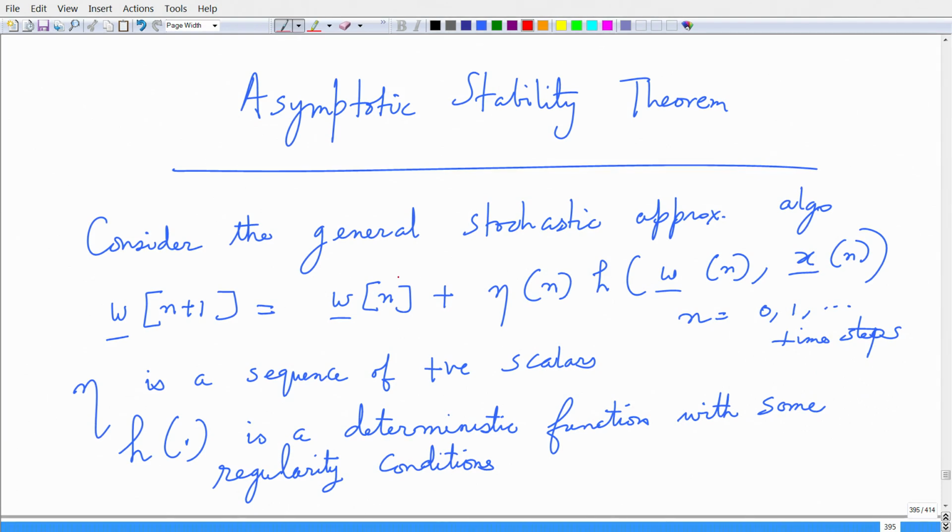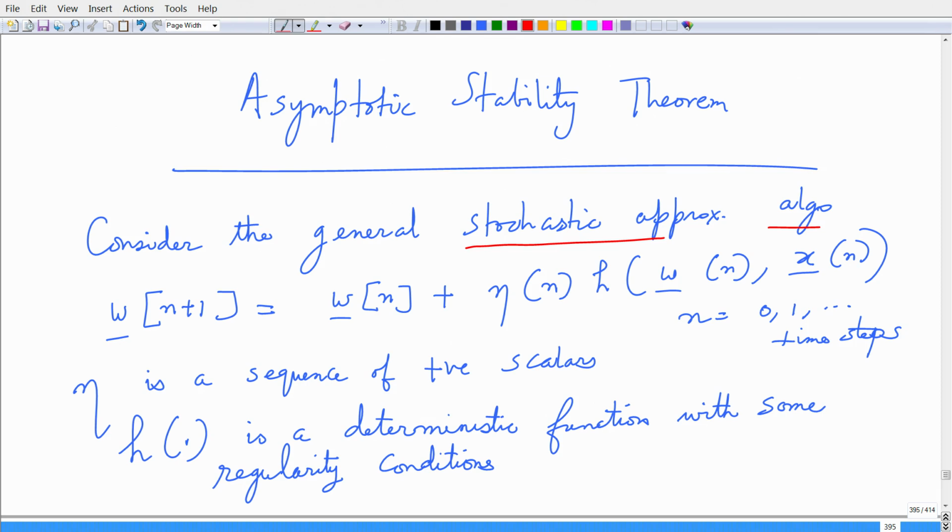Okay. Now, consider the general stochastic approximation algorithm, which is given by this update rule. W(n+1) is W(n) plus eta, which can depend on n, times some function h that depends on the weight at time n and the input at time n, right. n equals 0, 1 and so on are discrete time steps that you want to proceed till there is convergence in the algorithm.